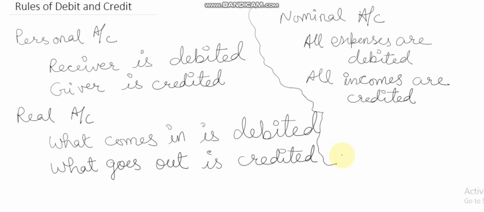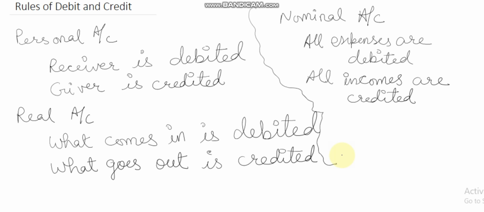You are paying cash. That means cash is going out of the business. So cash will be credited. Received cash from Ram, rupees 5,000. Again, cash is an asset and cash is coming in business. Someone is paying us means cash is coming in the business. So it will be debited.